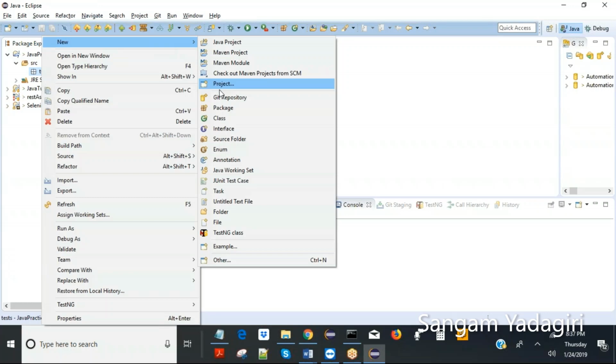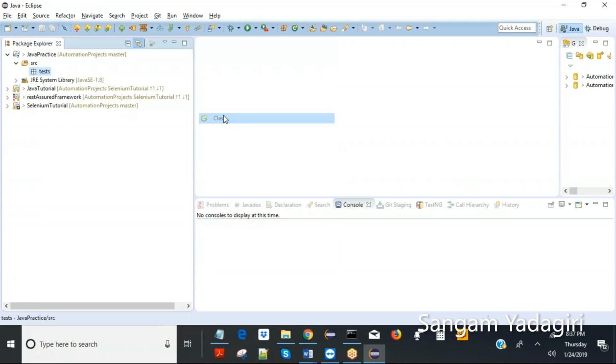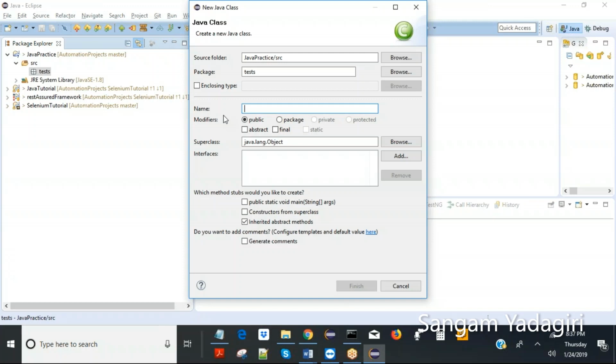Now new and class. This is the important one. Don't worry about the interfaces, enums, annotations, JUnit, folder, all this. These are for later, for the automation. All you need to do is create a class inside the package. So just click on class, and initially we are going to create a simple class. No complications. You want to name some simple class. What do you want to name? We are just going to call it welcome. Any name.